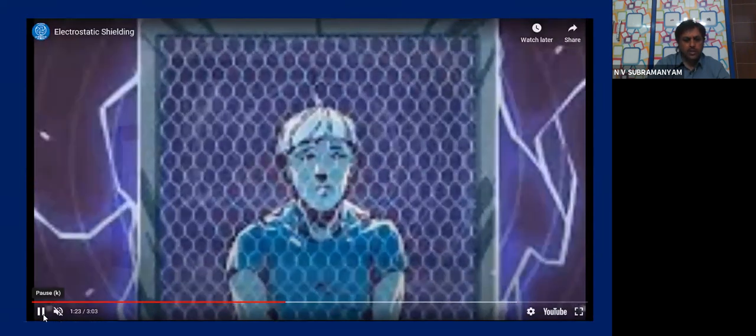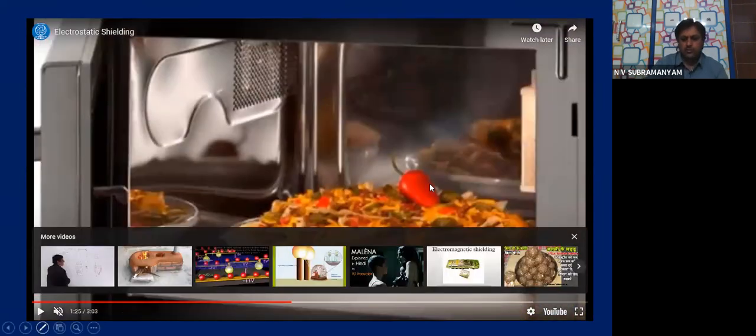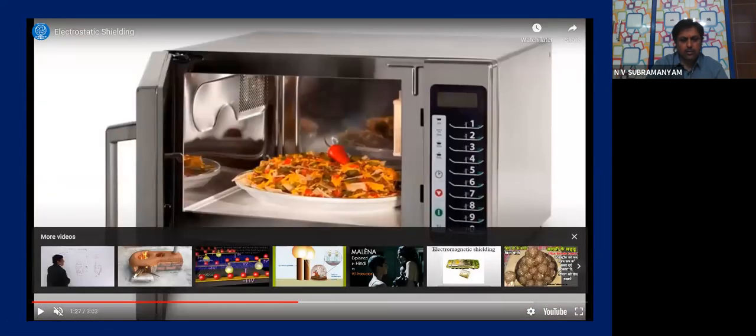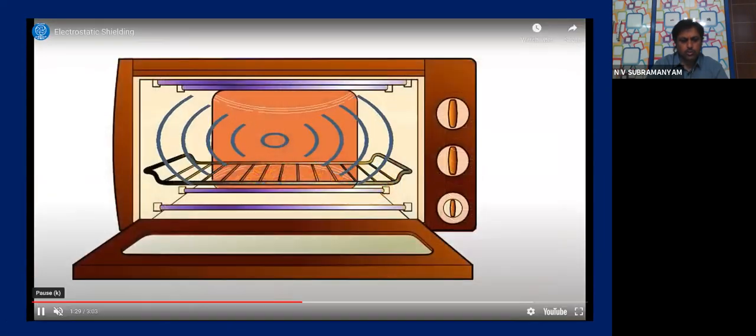Now you see carefully, this example everybody knows. What is this? You might have seen in your bakeries, microwave oven. If you see carefully, the walls of the oven, they are all made of metal. See? So when you close this and start the oven, 1 minute I will show you.